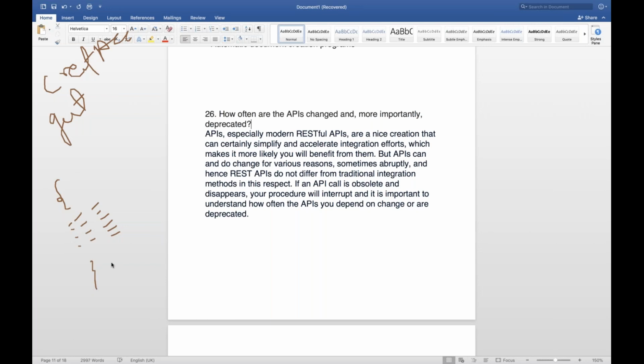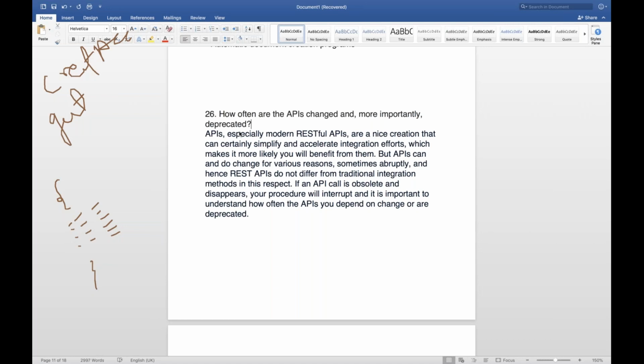Some API, let's say the business takes some decision that okay, we don't need this particular API. Let's say create user address API is deprecated. It's totally gone. We are not supporting this. So obviously it will be deprecated. Maybe developers will deactivate it, or maybe they will delete it. So how often it happens depends project to project, right? It depends project to project.